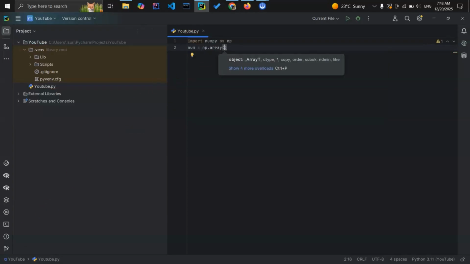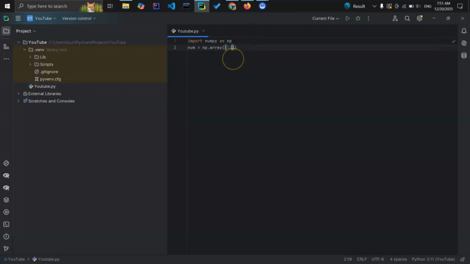Now you can insert your items into a list or tuple or any array-like object into an array. I will use a list, right?